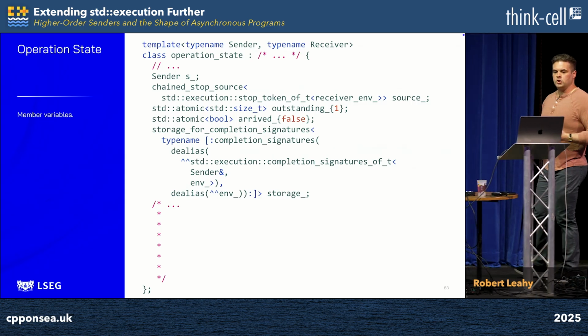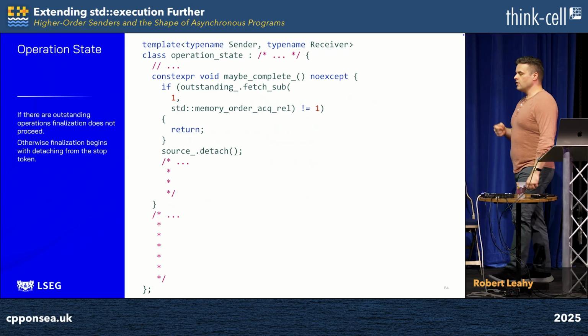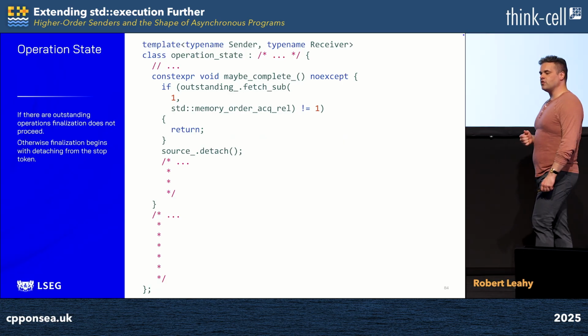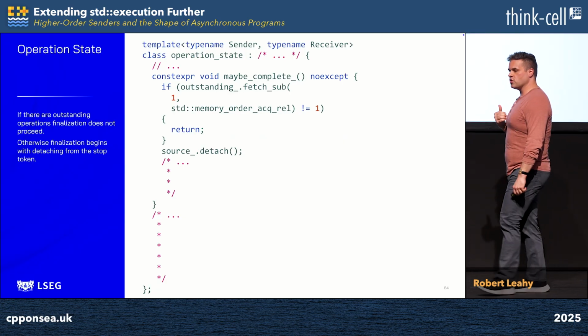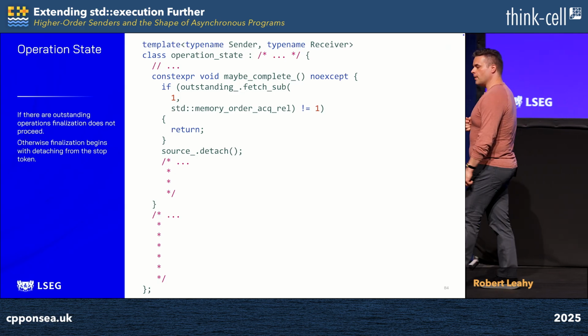Now we can actually start to look at the implementation of our operation, which brings us to perhaps the most important implementation detail function in this operation. Maybe complete, which is invoked by each and every child as it completes to check to see if it is the child that's the last one in and should finalize the overall asynchronous operation.